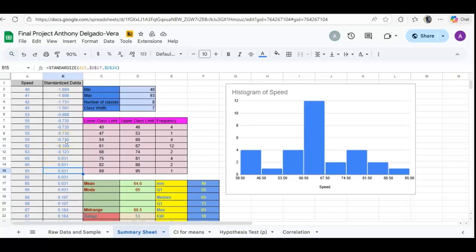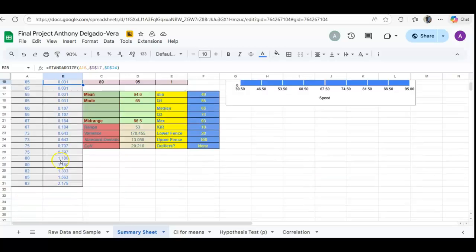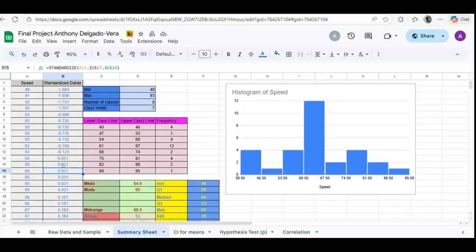In the sample of the 30 roller coasters, only one roller coaster is 2 standard deviations beyond the mean, which is 93. So you can say 3% of my sample data is 2 standard deviations beyond the mean. And in chapter 3, it states that 75% of your values should fall within 2 standard deviations. So on my data, 97% falls within 2 standard deviations, which is more than the 75% in chapter 3.